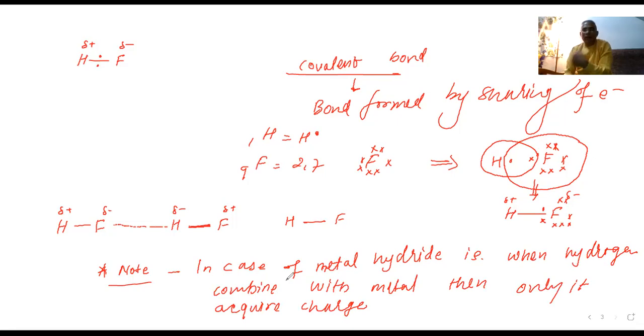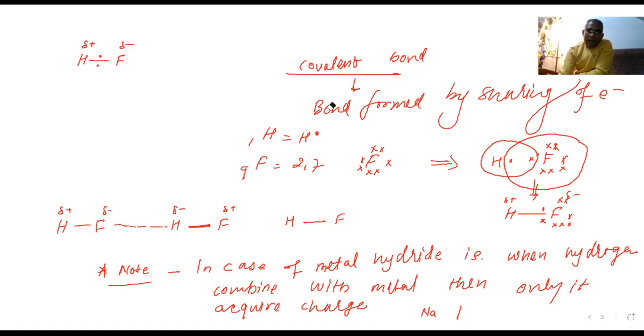The concept is very simple. If it is attached to an electropositive atom, like metals, which are electron donors and always release the electron, say NaH, you know very well that sodium is a metal because it gives the electron.